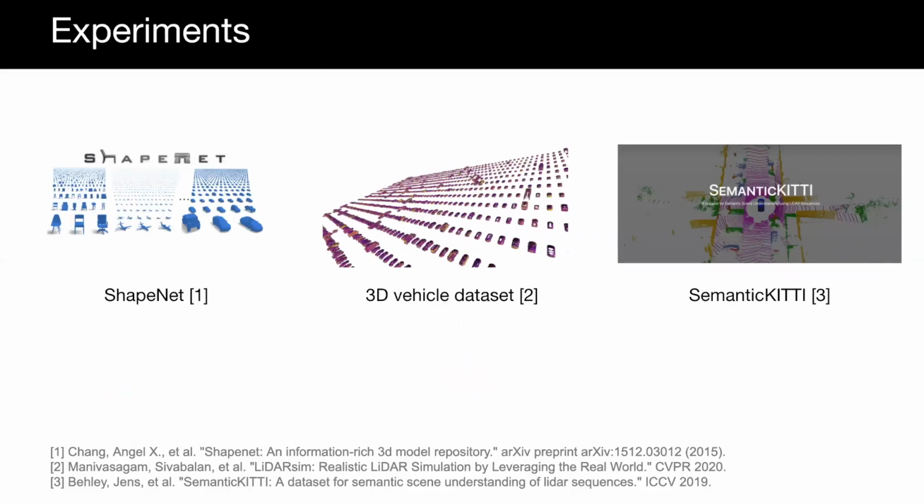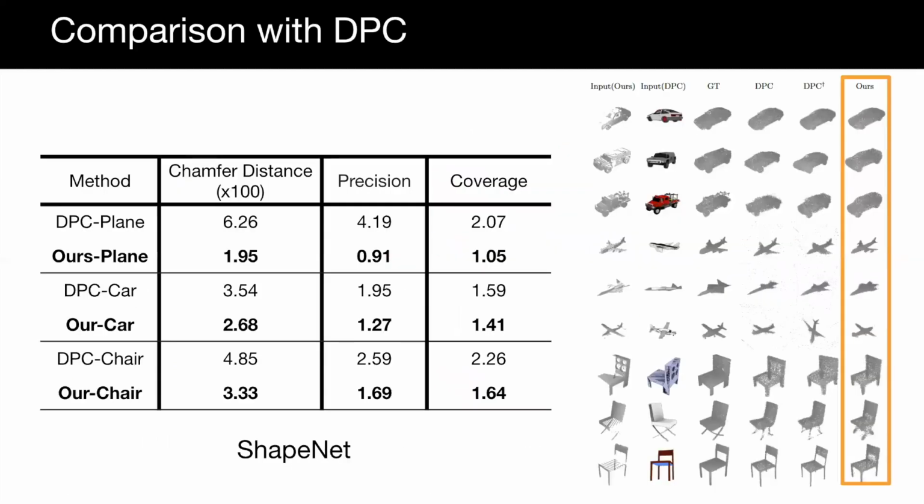For experiments, we compare our method with several baselines on both synthetic and real datasets. For real datasets, we fuse partial point clouds of multiple frames to obtain ground truths. To verify our implementation, we compare with DPC on the synthetic dataset ShapeNet. Our method outperforms DPC quantitatively and shows reasonable visual results.